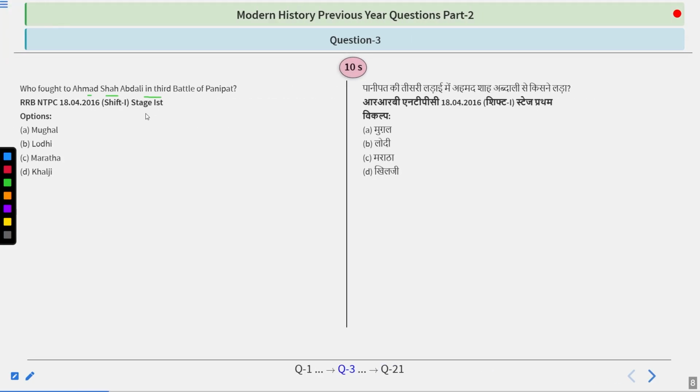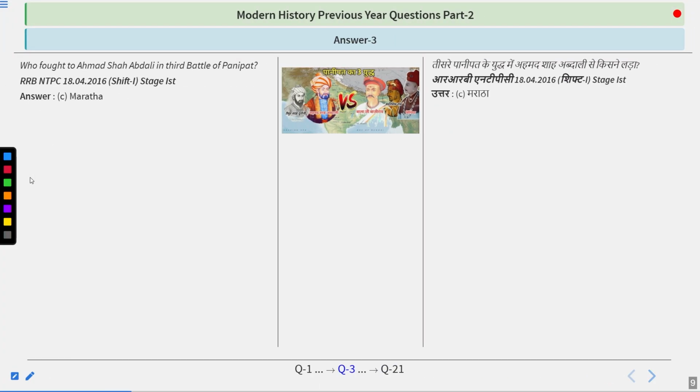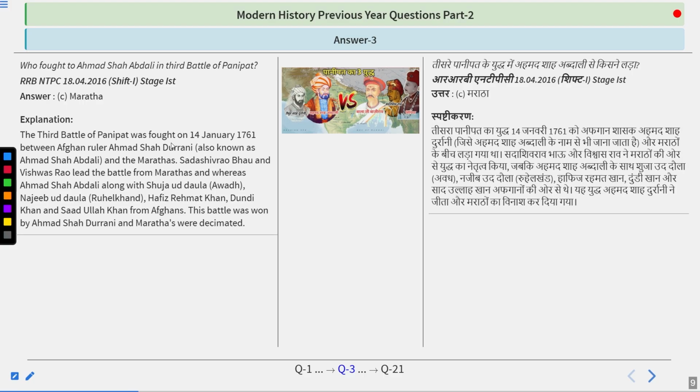Who fought Ahmad Shah Abdali in the third battle of Panipat? Options are Mughal, Lodi, Maratha, Khalji. A very important and easy question. I guess you have figured it out. The answer is Maratha. The third battle of Panipat was fought on 14 January 1761 between the Afghan ruler Ahmad Shah Durrani and the Marathas.